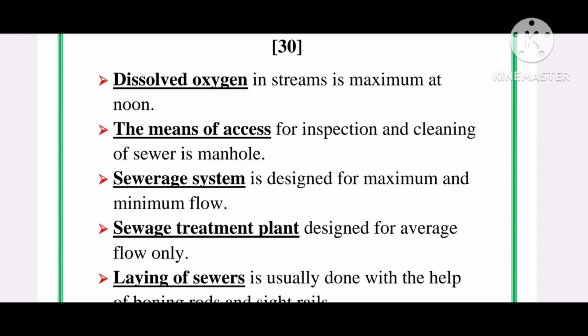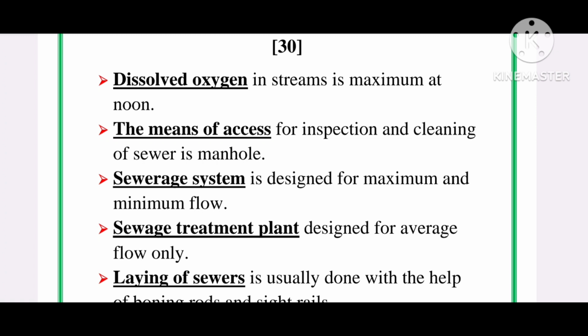The means of access for inspection and cleaning of sewer is manhole. Sewerage system is designed for maximum and minimum flow.